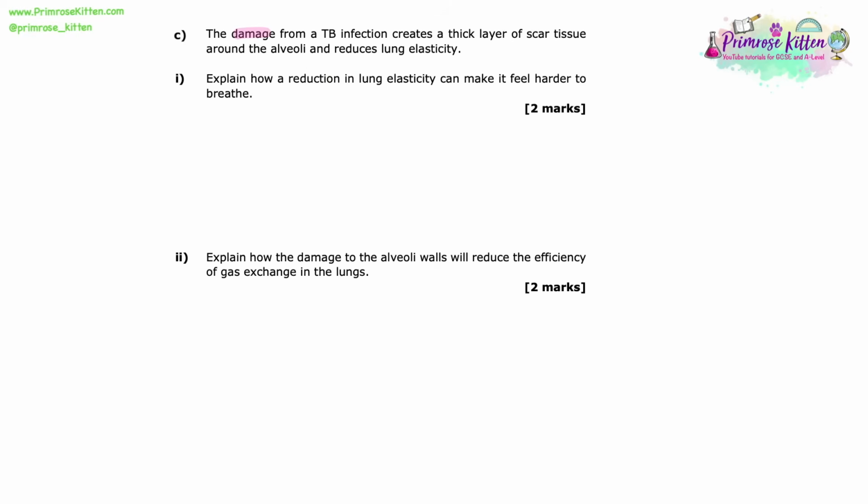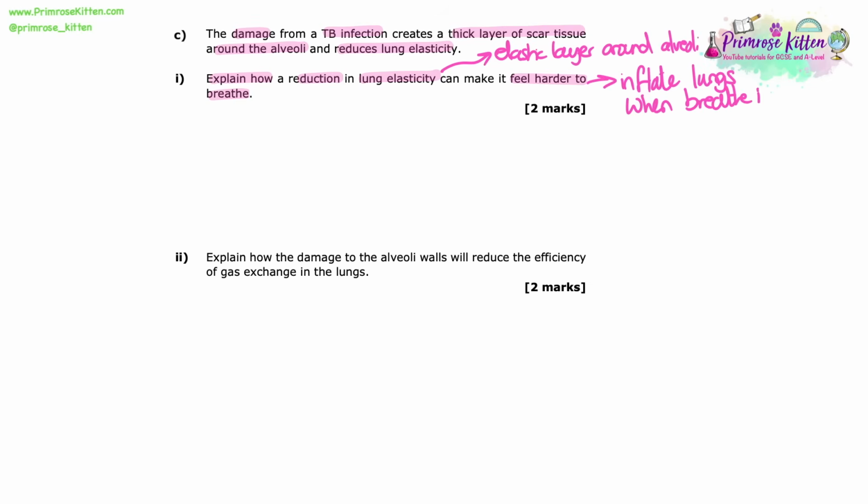The damage from a TB infection creates a thick layer of scar tissue around the alveoli and reduces lung elasticity. Explain how a reduction in lung elasticity can make it feel harder to breathe. So that means there's an elastic layer around the alveoli. This is the tissue that we're talking about. And obviously that allows us to inflate the lungs when we breathe in. And then there's that recoil element as you exhale that helps to force air back out of the lungs.